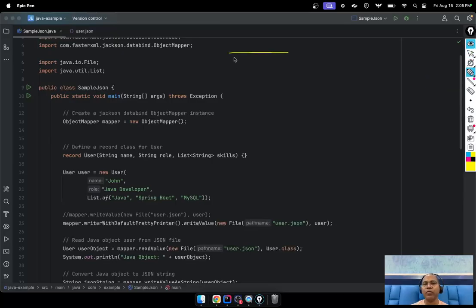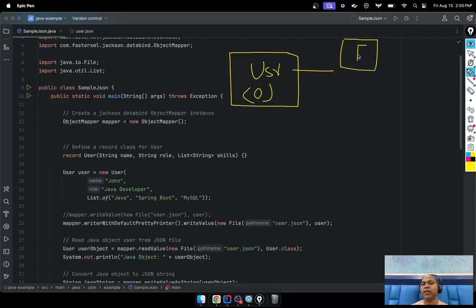We have only one user Java object, and this we can convert to a JSON file, or a JSON string, or a JSON formatted string. Okay, so these are the things.